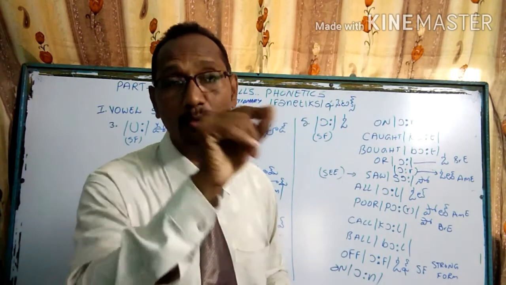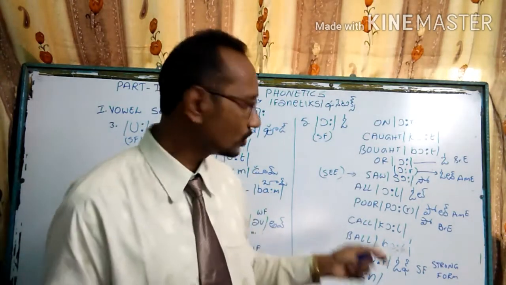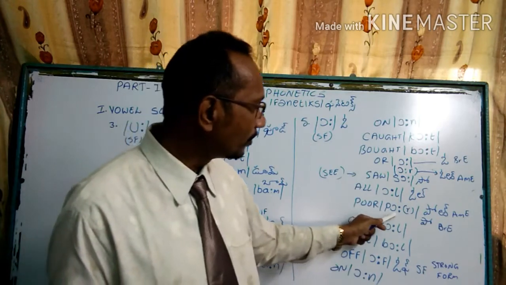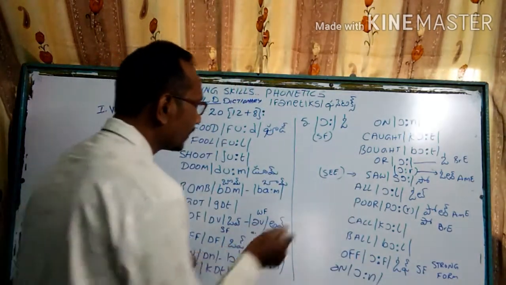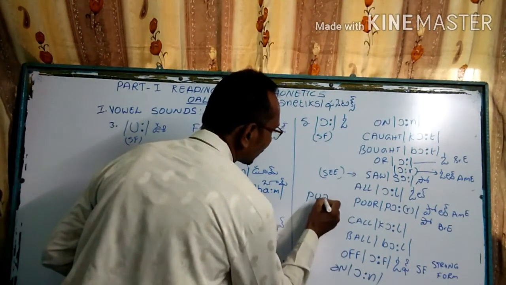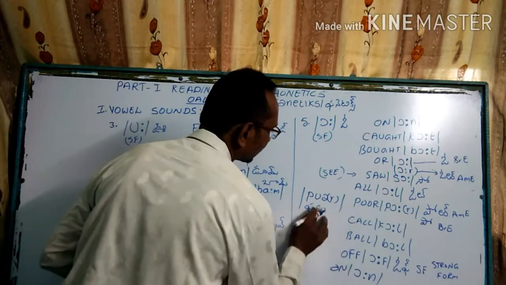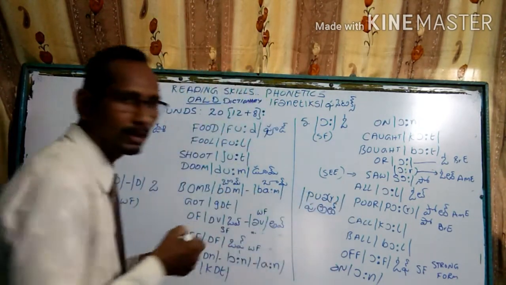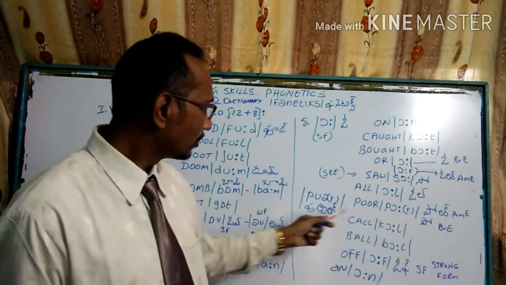I saw the movie. The same here, "all," not "awl," should be "all." In the same manner, "pour." We have another sound also regarding this one. This is the way. This is the poor. So, pour, poor.